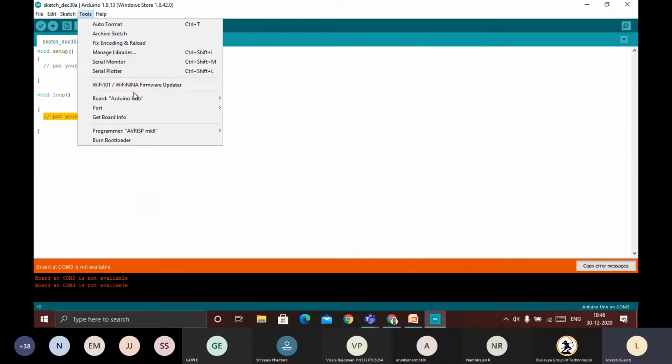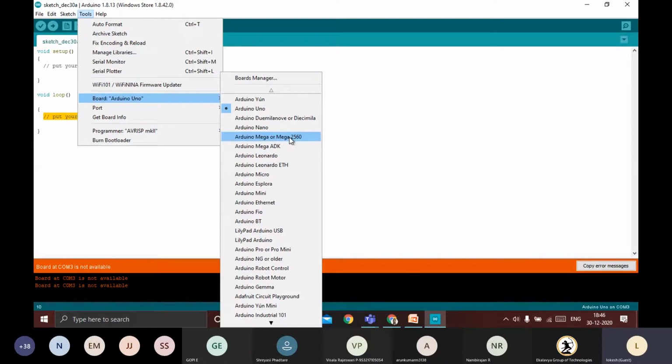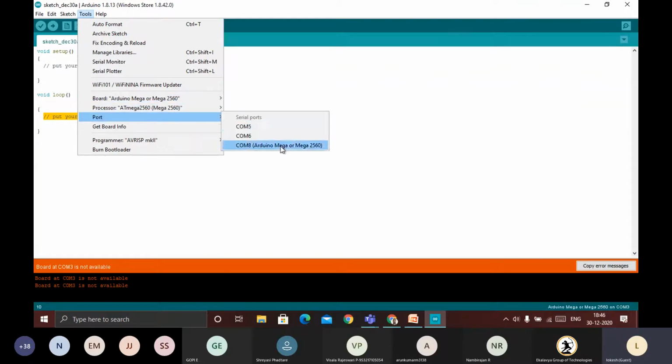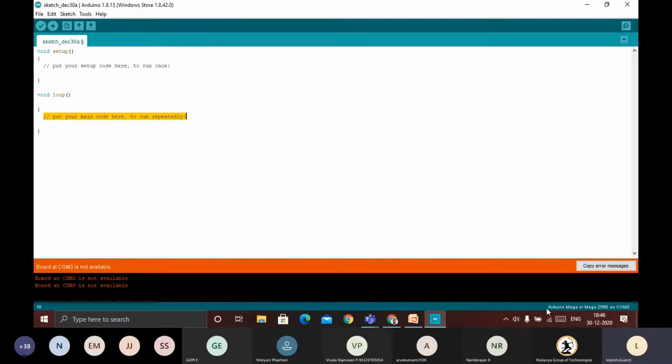So go to Tools and select Arduino Mega or Mega 2560. Next, go to Tools and Port. You can see here that COM8 is connected to the Arduino Mega. In the status bar also you can see Arduino Mega or Mega 2560 is connected. Like that, you can have the board name and the port it is connected to, whenever you connect it to your laptop.